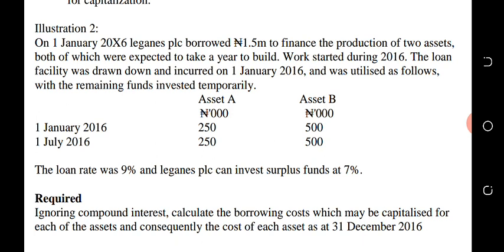On 1st of July 2016, 250,000 and 500,000 were incurred for A and B. The loan rate was 9%, and Leganese PLC can invest surplus funds at 7%.